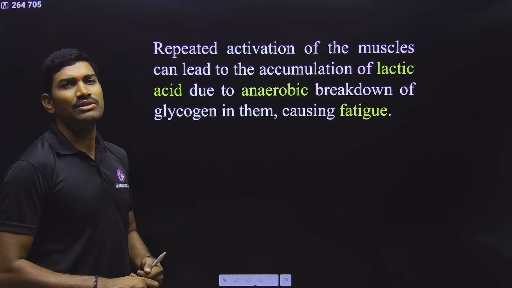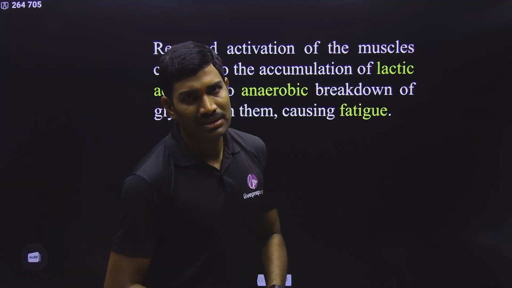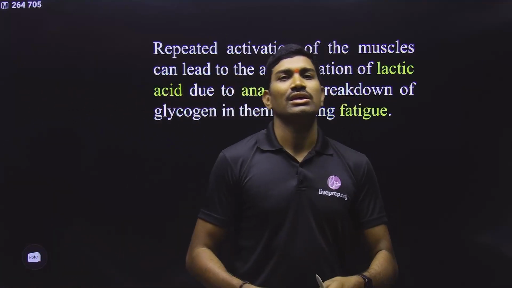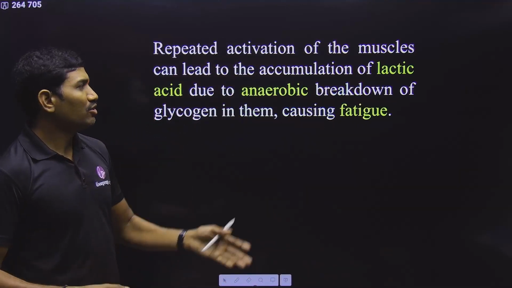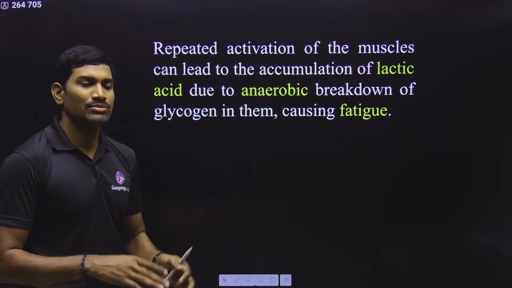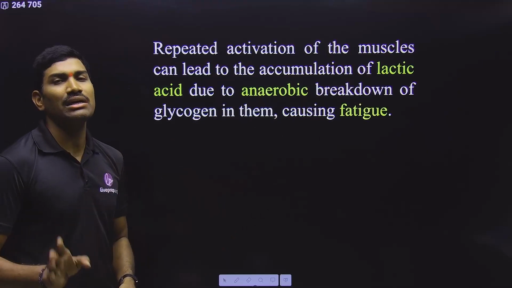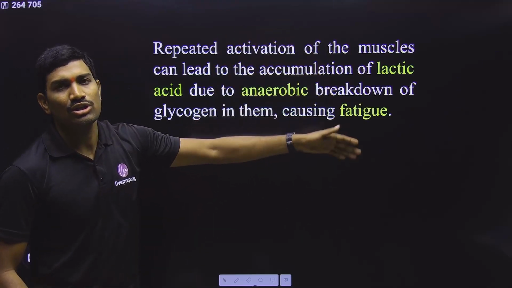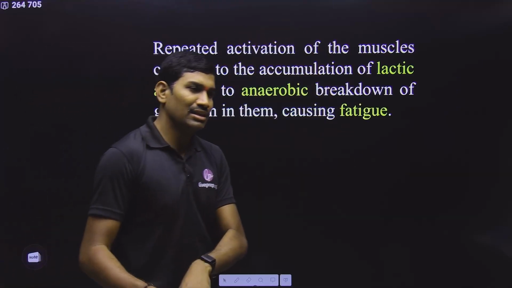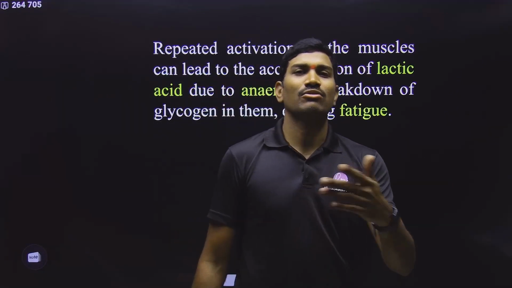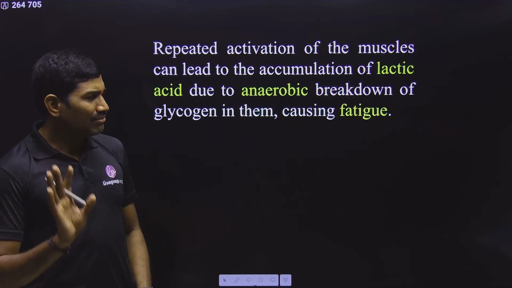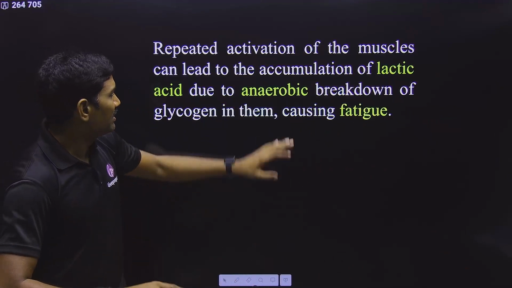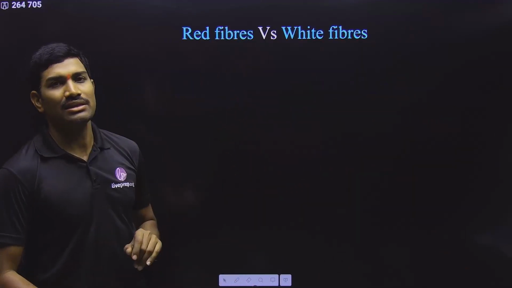So in that case, what do we need to do? Better take rest, then give glucose and also give enough oxygen, take breaths. Depending on the amount of lactic acid that is produced, it will take some time to become normal. Slowly this lactic acid from the muscle will go to the liver, and there the Cori cycle will happen, and now it will be used for some other process. But it will take some time, so until then we need to bear the pain. That's it. Clear? This is what they are saying here.